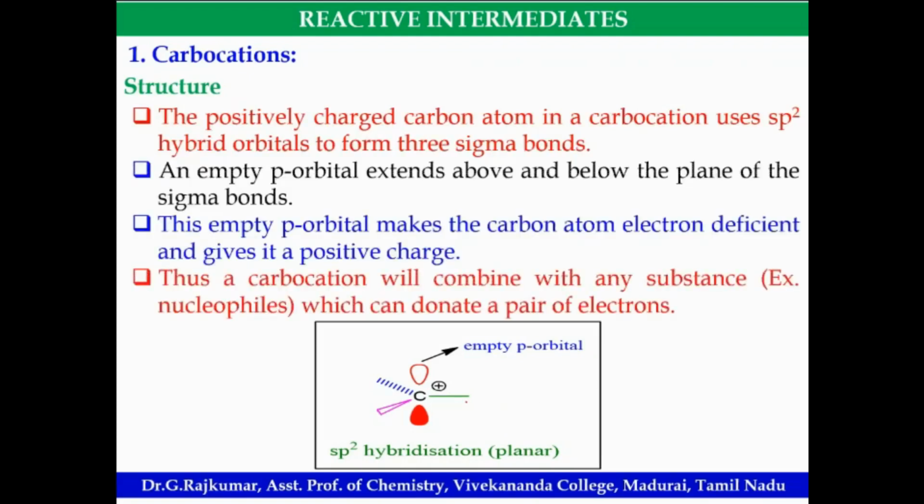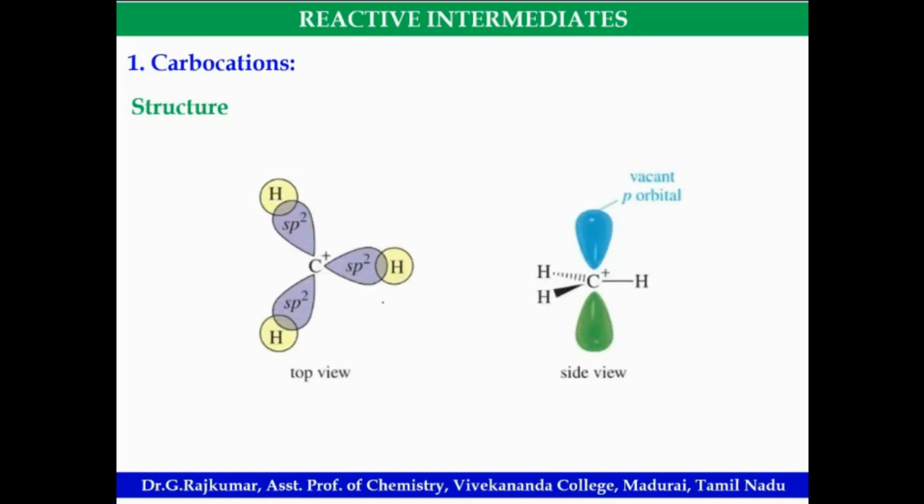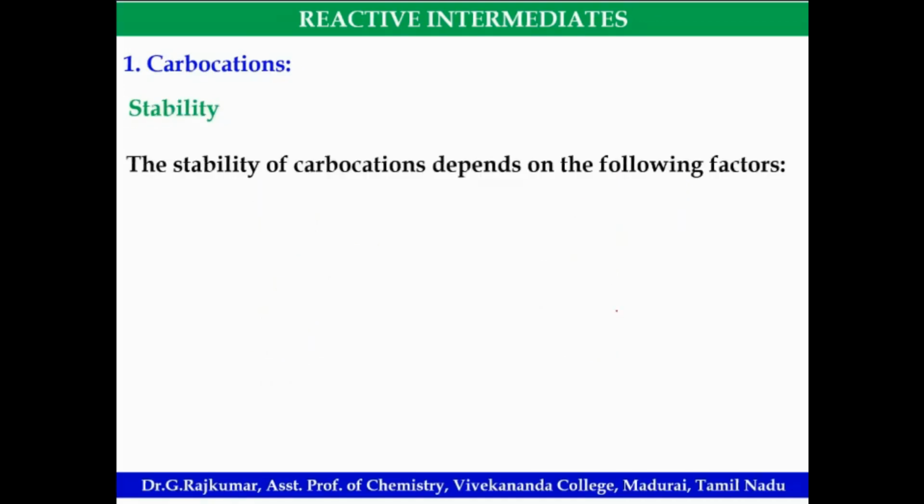So the carbocation will readily combine with any substance which can easily donate an electron pair. That is a nucleophile. Look at this, this is the structure from the top view. Look at this vacant orbital, trigonal planar, sp2 hybridization, when the hybridization of carbon is sp2. Then stability. So formation and structure we have discussed.